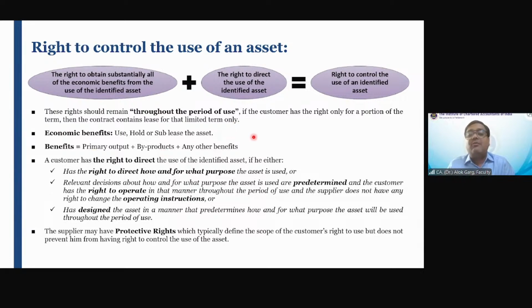Economic benefit means the benefit which will be obtained by use of the asset, by subleasing the asset, by holding the asset, right? These are examples of benefits. For example, a company has taken a car on a lease basis. So the company will use the car, transport the material, carry its employees, use the car as a cab facility, okay? Or the company can sublease the car. What is the benefit? Benefit could be primary output, byproduct or any other benefits, okay?